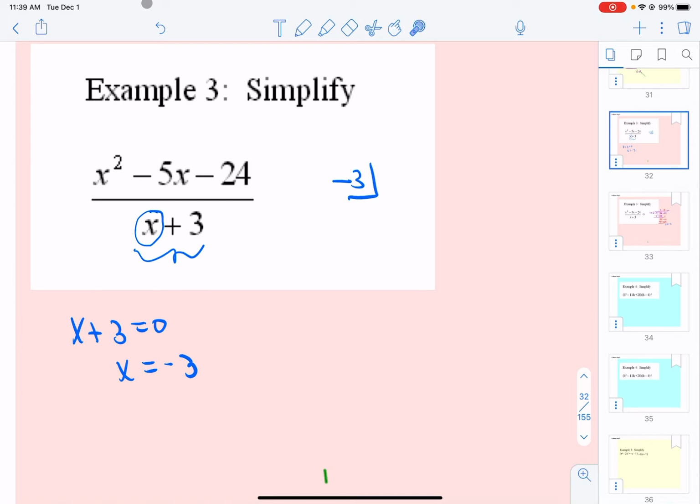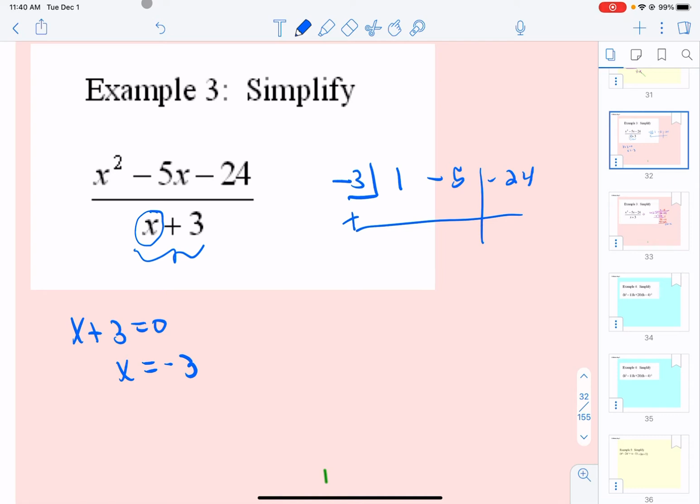And then we're going to list out the coefficients of what we're dividing into. So our coefficients are going to be 1, negative 5, negative 24. Now they have to go in order, so the powers have to go 2, then 1, and then nothing. And so if that's the case, we just write down the coefficients next. So 1, negative 5, negative 24. Now, you're going to always put a line between the last two, whatever they are, and then skip a little, you need space right here, and then make an addition line. And you can even put a little thing here that says plus to remind you we're going to actually add.